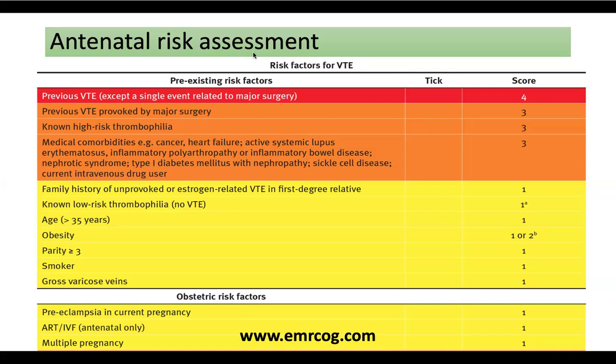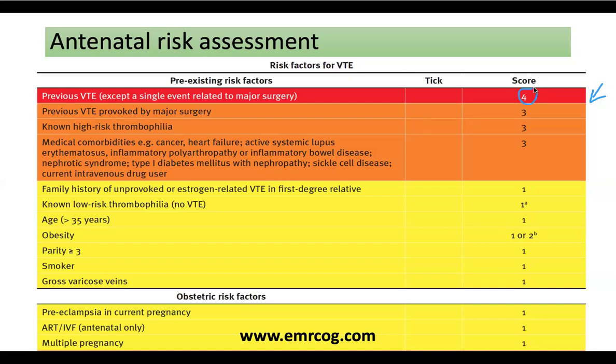So here, I'm going to discuss with you how to calculate the risk during the pregnancy. You will find that they have a different color system. The first one is a red one. What is this red one? This red one is for a woman who is considered high risk, or sometimes very high risk, where this condition alone requires starting low molecular weight heparin from early pregnancy, and it's a score of 4.